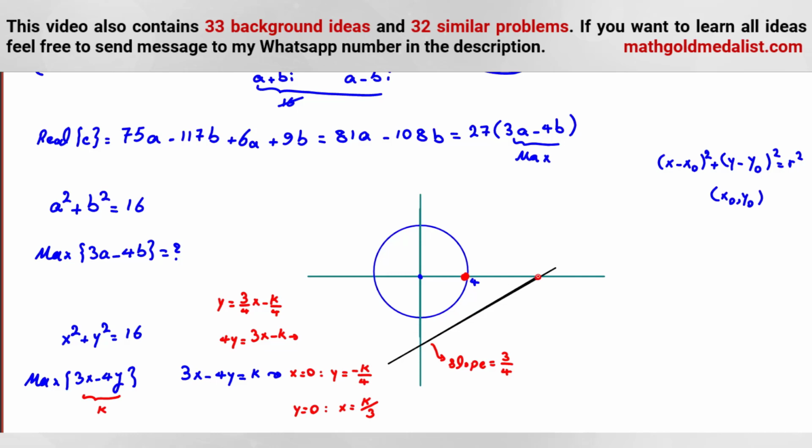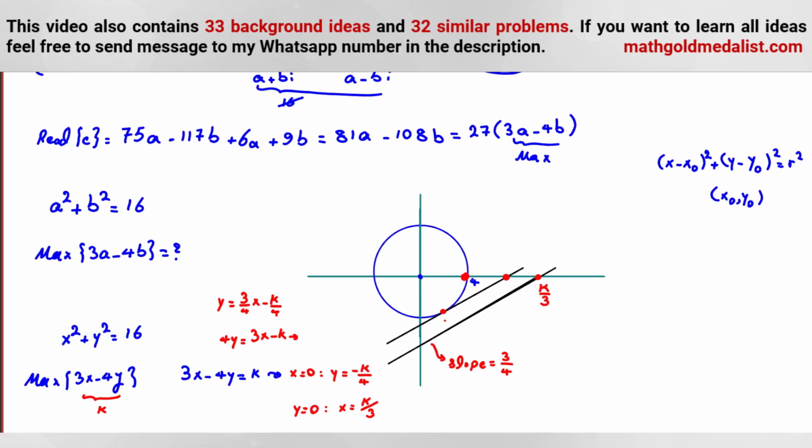This point is k over 3, the x-intercept, so we want to find the maximum of the x-intercept. The best one is when you consider this one. It is the line that we want, and it is the point that we want. If we find this point, the problem will be solved.